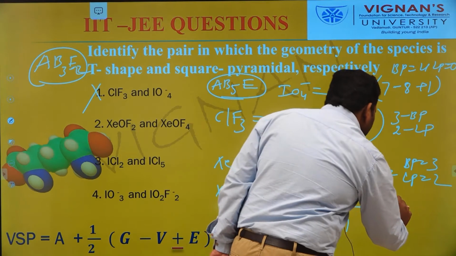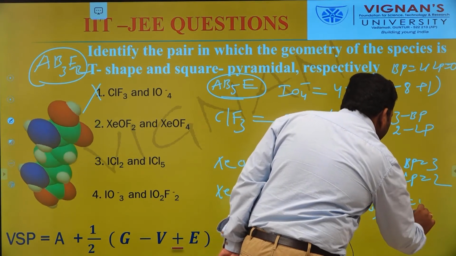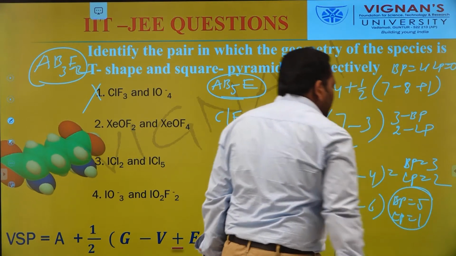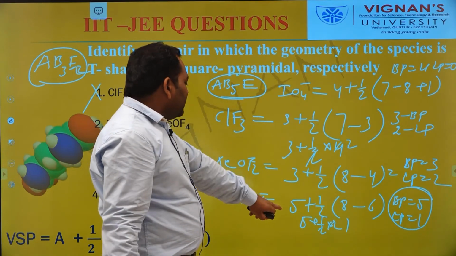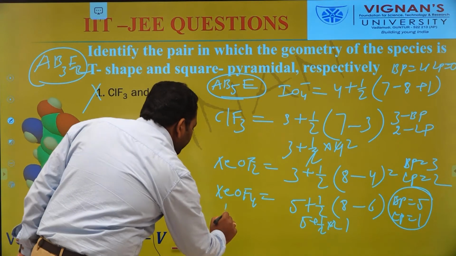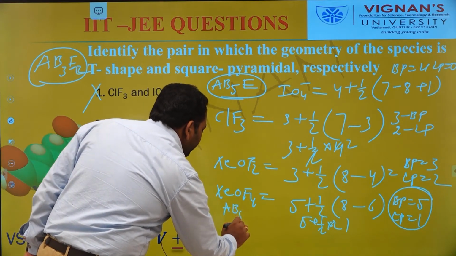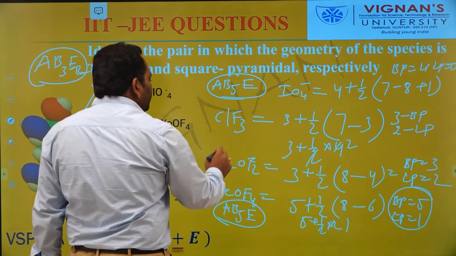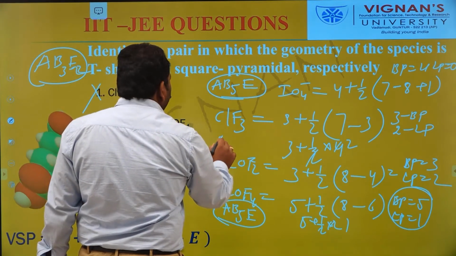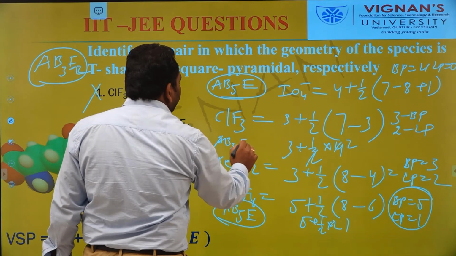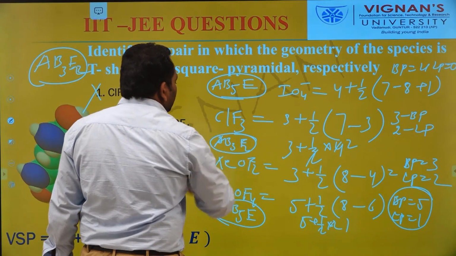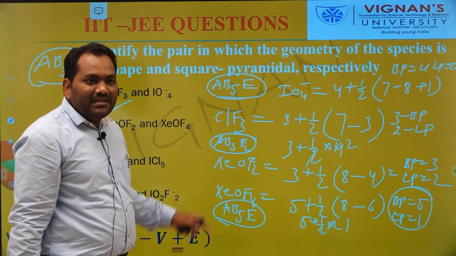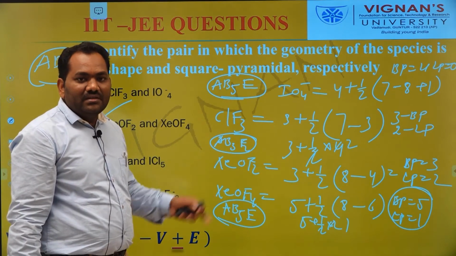So this molecule contains 5 bond pairs and 1 lone pair. So this molecule is of the type AB5E. Similarly, XeF2 is an AB3E2 type molecule. So this is the correct option.